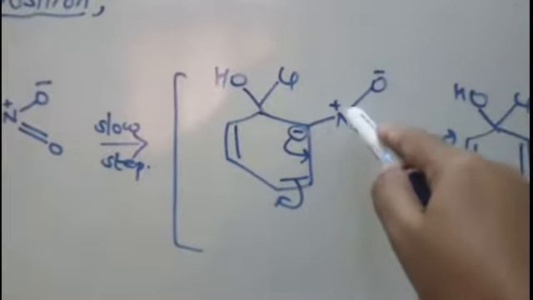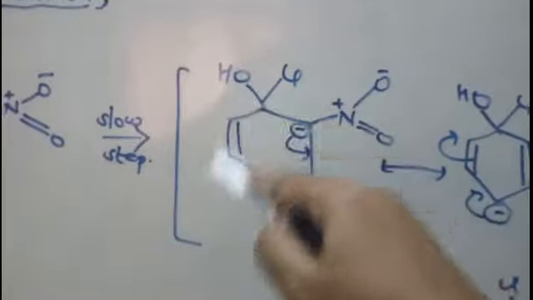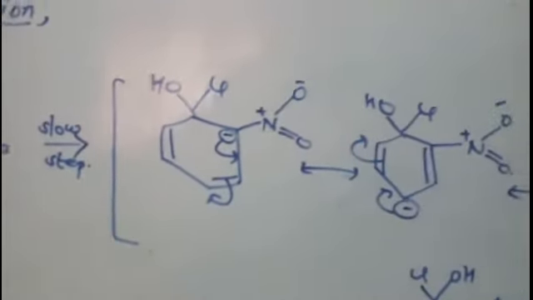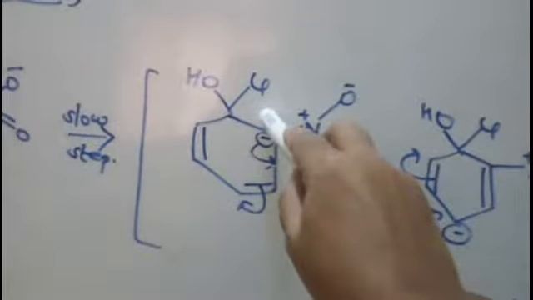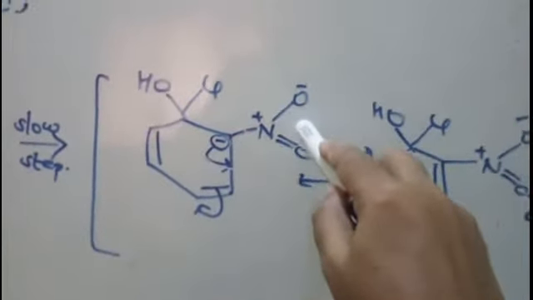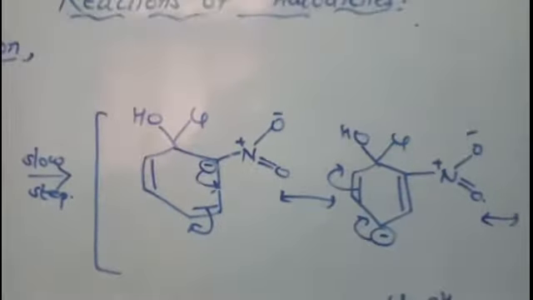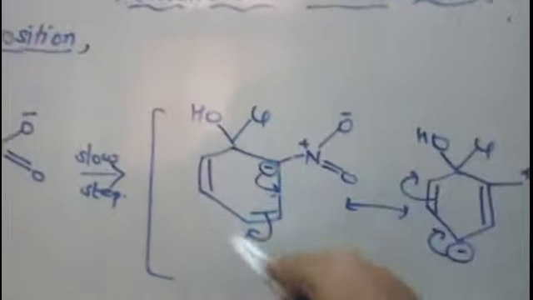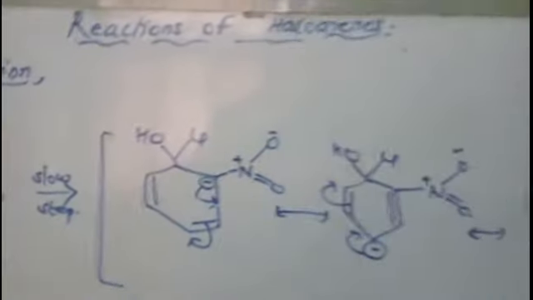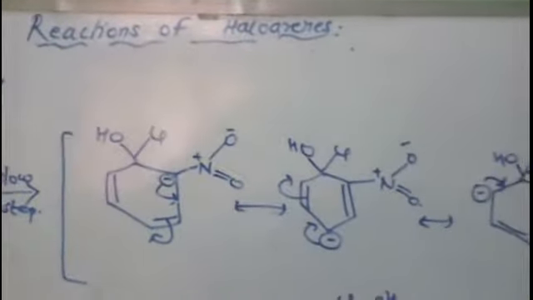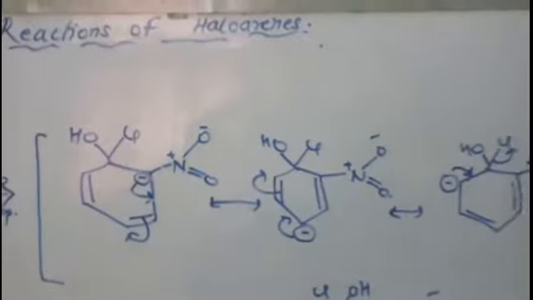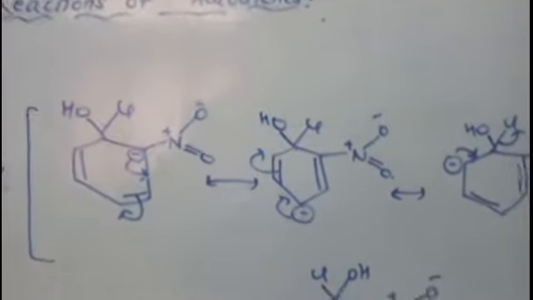Since this nitrogen is electropositive, it will withdraw the electron. Hence the stabilization of the benzene ring will take place. Right, this is further delocalization of the electron. But here the important thing is that since the electron density is coming at the ortho position, and at the ortho position only we have the electron withdrawing group, this electron withdrawing group will pull the electron density from here, thus stabilizing this structure. Right, and due to the stabilization, the carbanion will be stabilized and the reaction will be carried out at milder conditions.